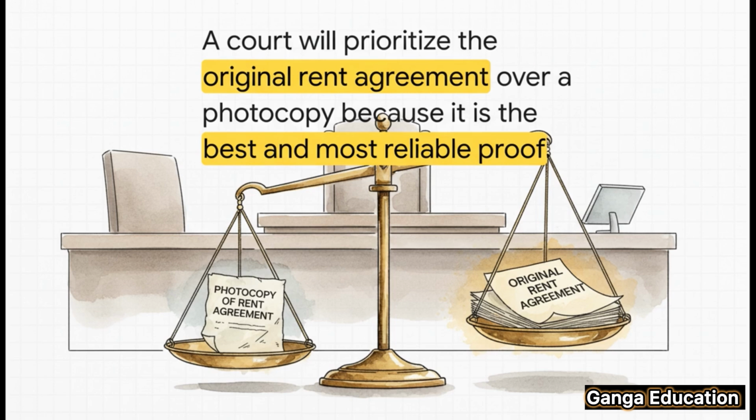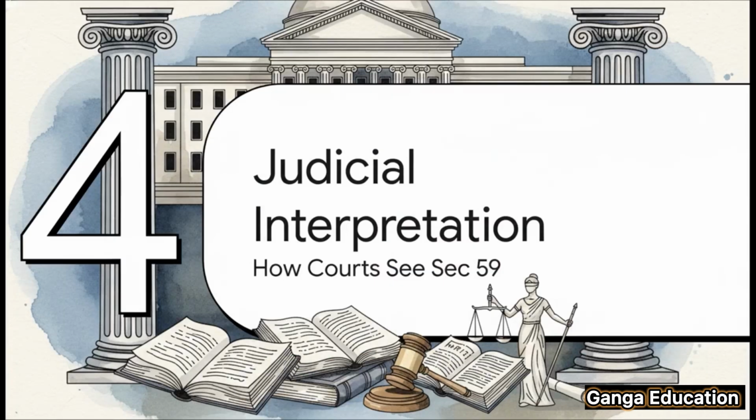Well, following Section 59, the judge is going to prioritize the primary evidence. That means the original agreement from the tenant wins because it's simply the best and most trustworthy proof. Now, it's really important to remember that a law is just words on a page until courts apply it. So let's dive into how judges have interpreted Section 59. We'll look at some landmark cases and even a legal maxim that have really defined how this rule works.